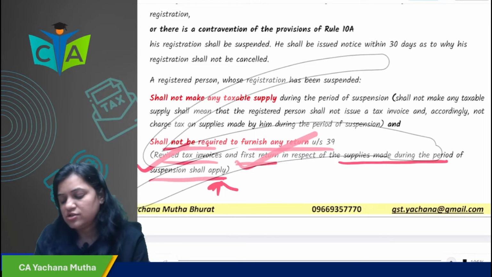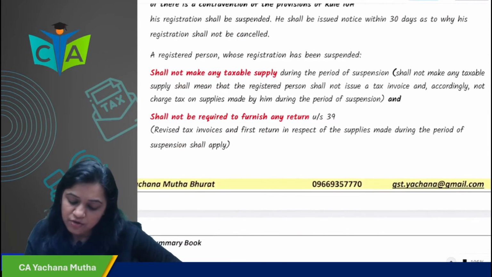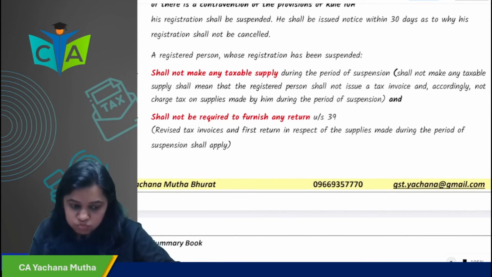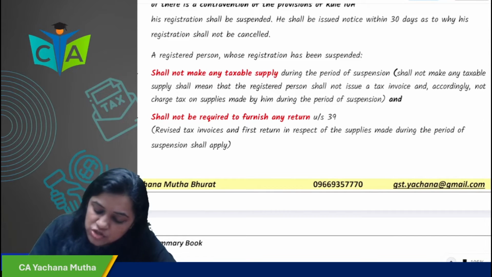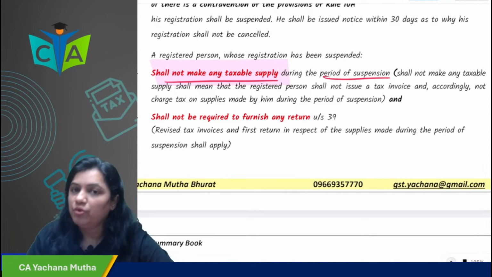Whenever your registration is suspended, you shall not make any taxable supply during the full period of suspension.